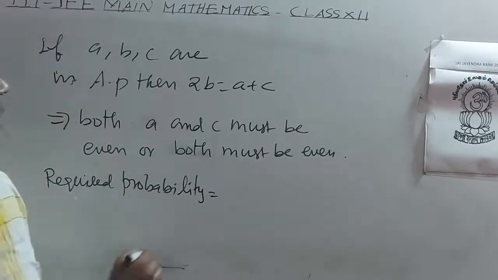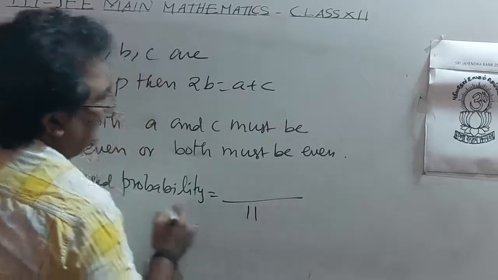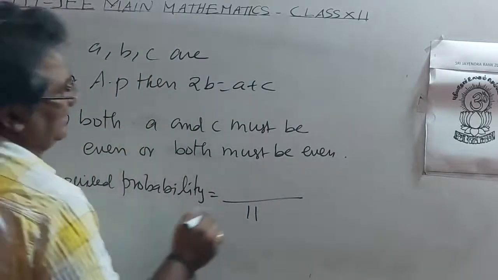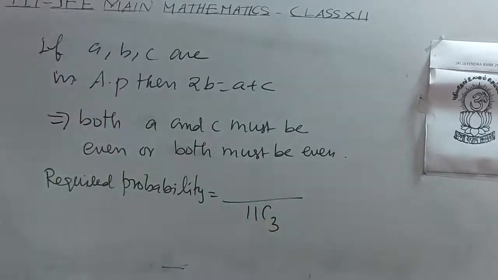Required probability: out of total 11 numbers, you have to select 3, 11C3.